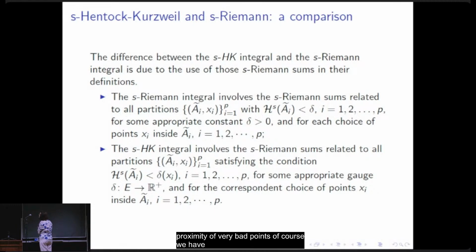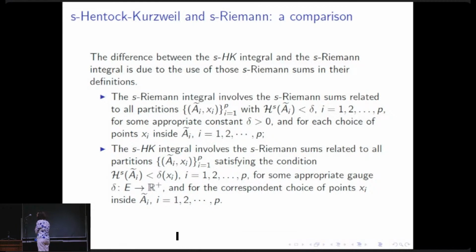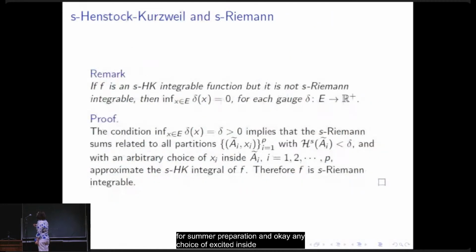The S Riemann integral involves S Riemann sums related to partitions whenever the S exterior Hausdorff measure is less than delta, for some appropriate constant. Instead, the SH integral involves the S Riemann sum related to all partitions satisfying this inequality, where delta is a gauge, for some appropriate gauge, and a choice of xi inside the E intervals. Okay, another remark.